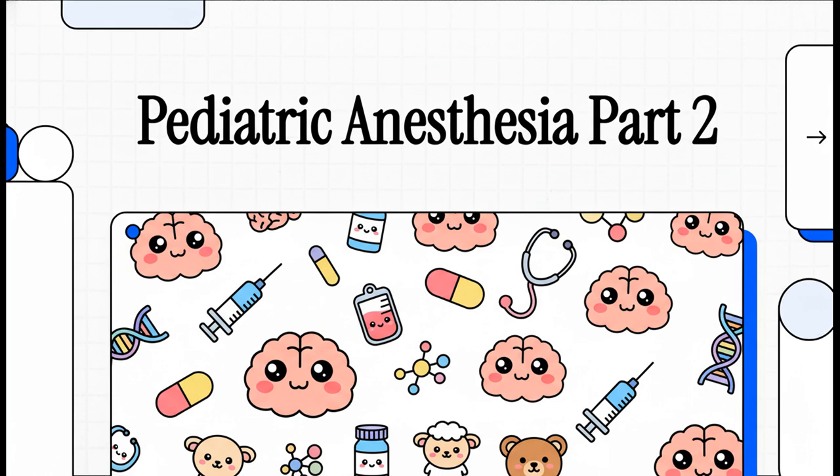Today, we're building on our Pediatric Anesthesia foundation by tackling two of the most critical and frankly challenging topics in our field. First, we're going to demystify pediatric pharmacology, really getting to the why behind the different drug doses and effects we see in children. Then we're going to dive headfirst into the neurotoxicity debate. What does the evidence actually say about the impact of our anesthetics on the developing brain? And maybe more importantly, how should that change the way we talk to families?